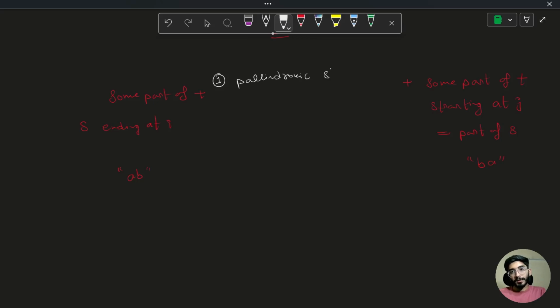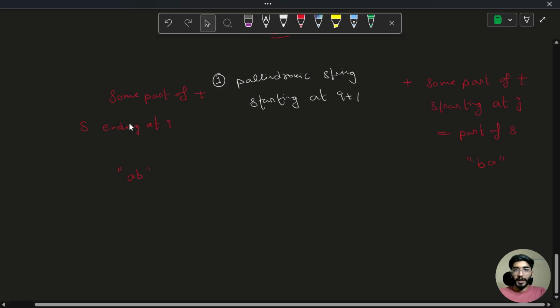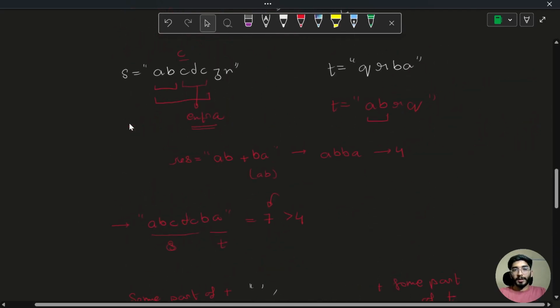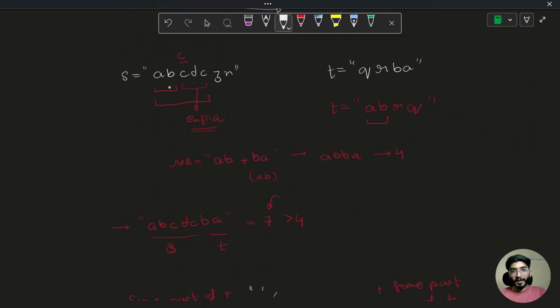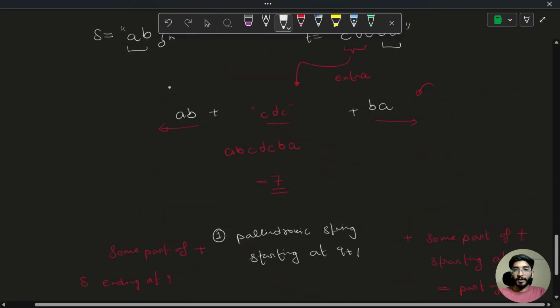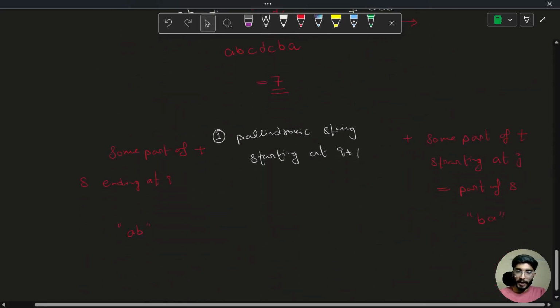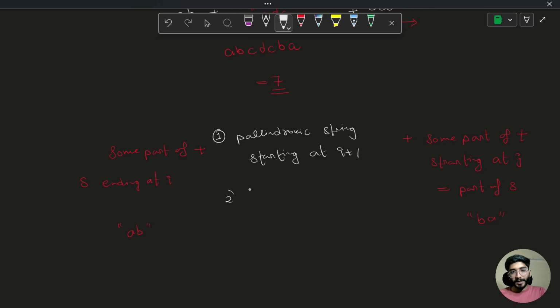a palindromic string starting at I plus 1, which was the case of S that we just discussed here, that some part of a palindromic string is starting from I plus 1, and whatever is the length of that, we can take that into our account. Second thing is